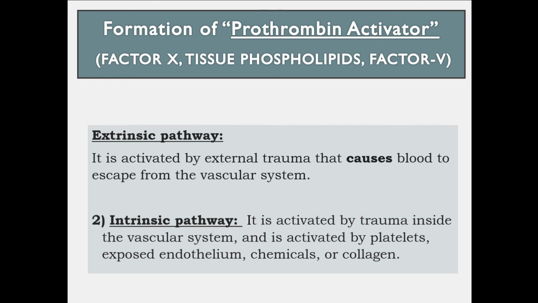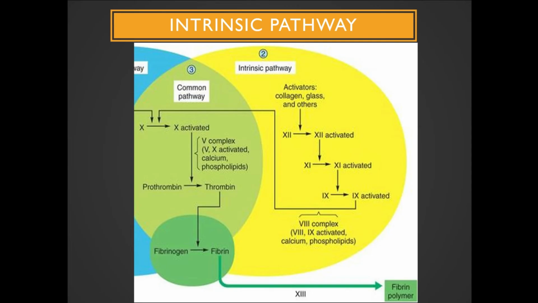However, the intrinsic pathway is activated by trauma inside the vascular system and is activated by platelets, exposed endothelium, chemicals, and collagen. It is known as the intrinsic pathway because all the factors are already present in the blood. We don't need anything from the outside. That is why it is known as the intrinsic pathway.